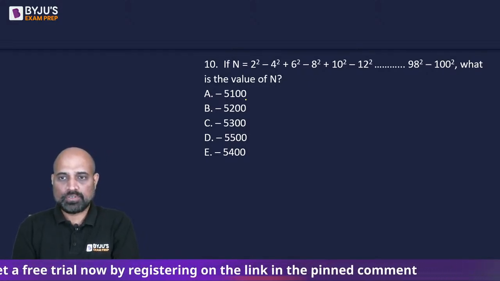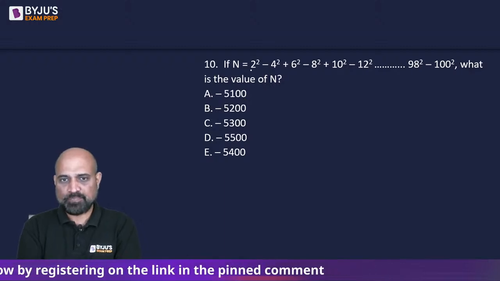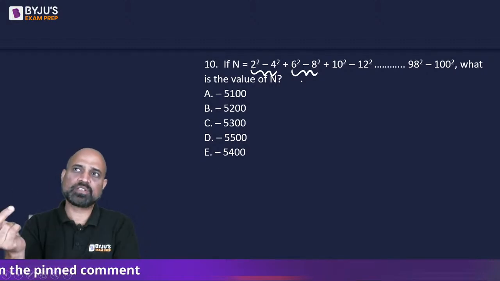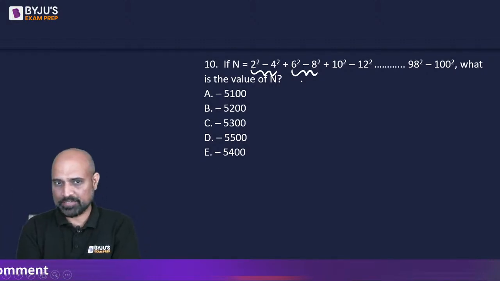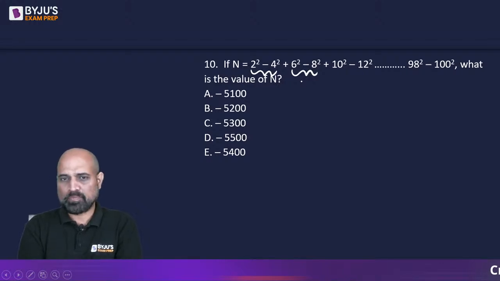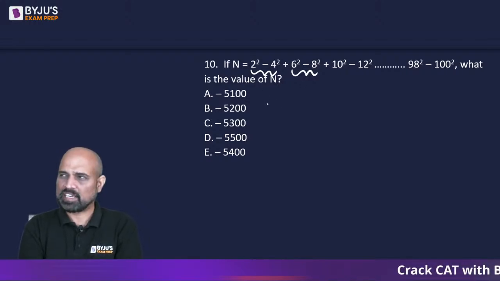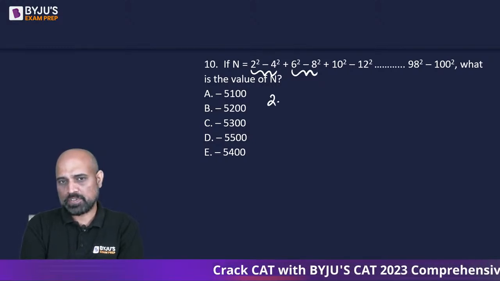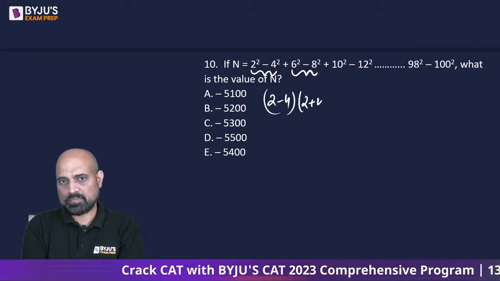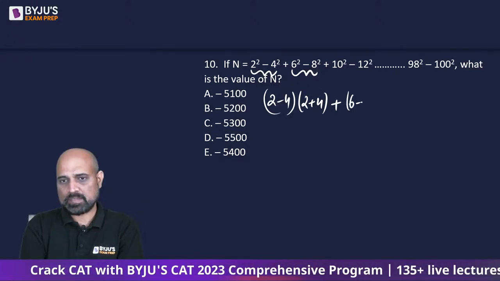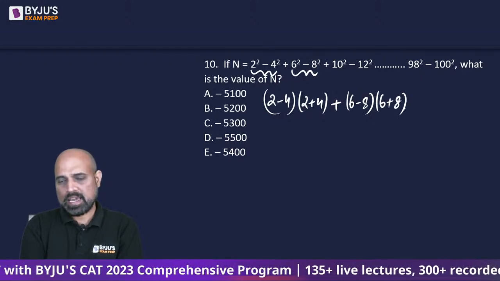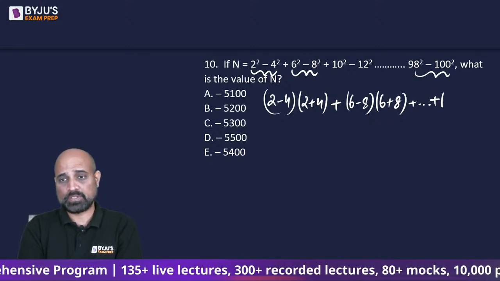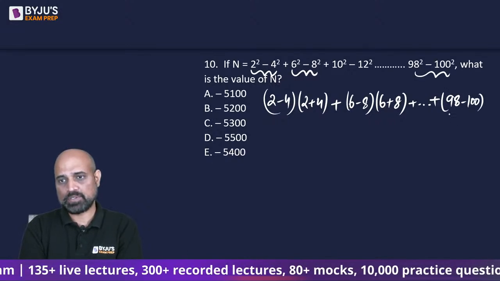So we can see that in every pair of terms, छोटा number is positive, the larger number is negative. So I will be getting a negative answer. So if I take out minus, रहने देते हैं. If I write this as a square minus b square format, this will look like a minus b into a plus b. Similarly, the next pair as a minus b into a plus b. And this will continue until the last term, which is of the form again a square minus b square, that results in a minus b into a plus b.